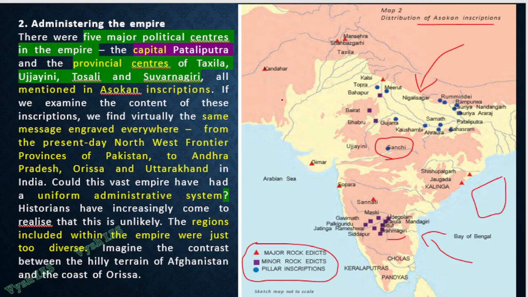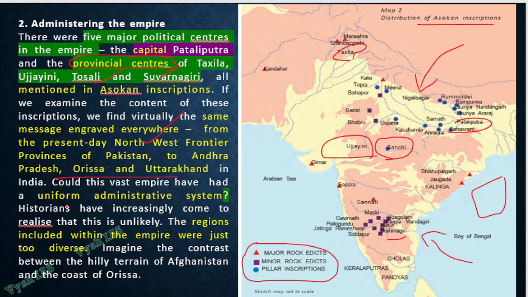Now in this also, which are famous? One I told you, Pataliputra, which is the capital, then there is Takshashila, which is famous, Ujjain, which is famous. Then if you see Tosali and Suvarnagiri, which is in South India, these are all famous, because they all became provincial centers, meaning like a mini capital or a very important town area it became. And everywhere you find these engraved things, inscriptions, as I told, up to Pakistan, Afghanistan, everywhere, even Orissa, Uttarakhand.